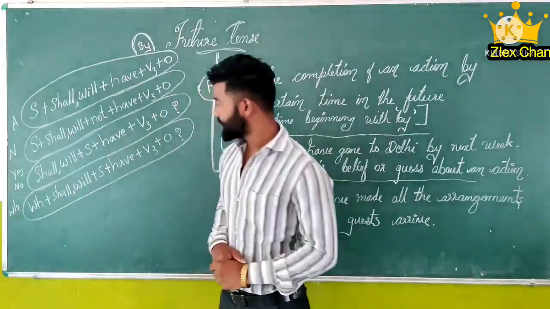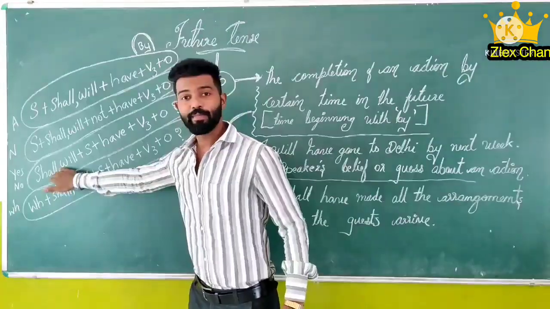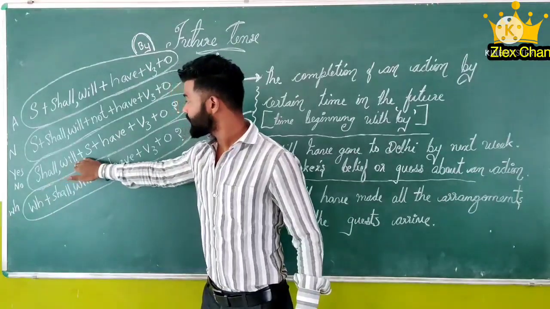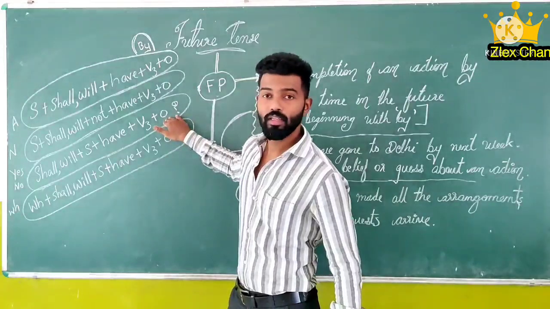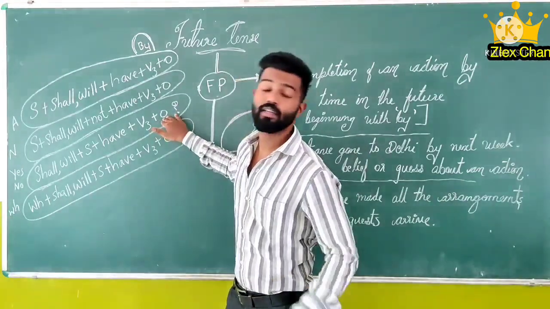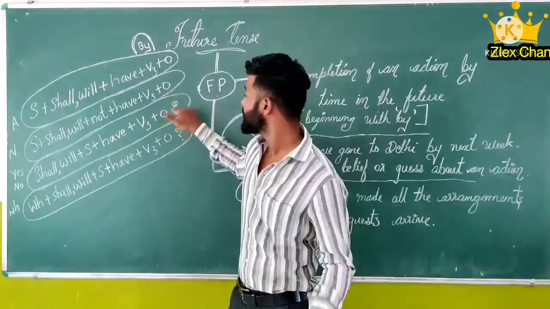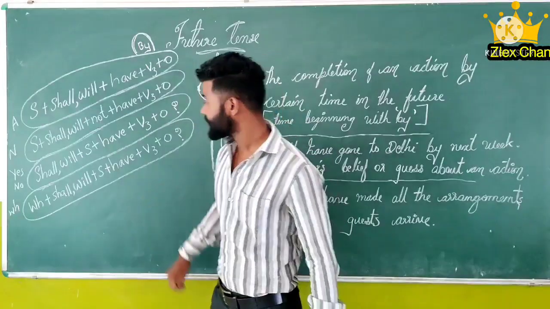Next, the yes or no question. First of all, we have to keep shall or will, then subject, have, and verb third form, and object. Object is not necessary. If it is necessary, you can use it. Then a question mark. Example.